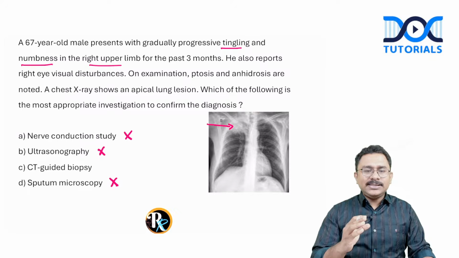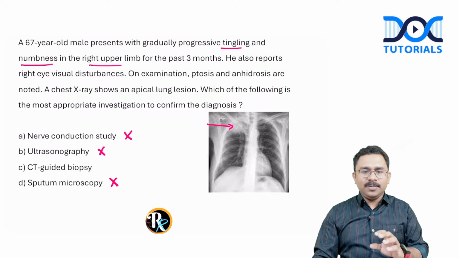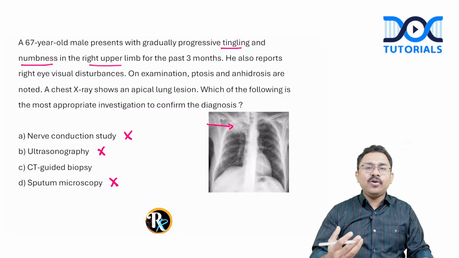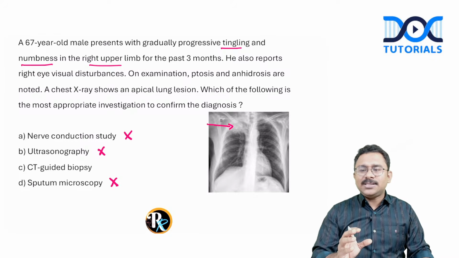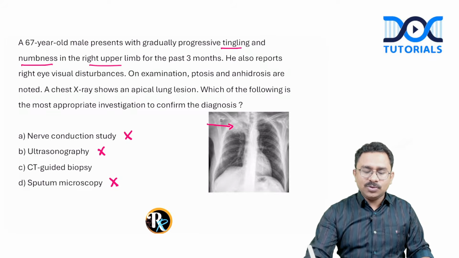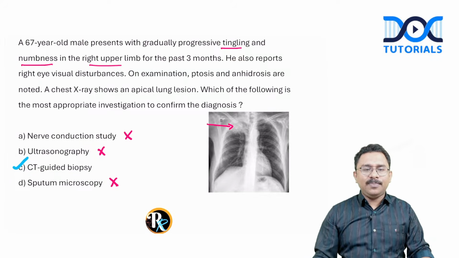Okay. And CT guided biopsy. This is correct, because you need to have a tissue diagnosis now. And for tissue diagnosis, you have to go for biopsy. But suppose the question was the investigation to identify the extent of the lesion or to stage the disease, then what would have been the answer? Suppose in the next exam they ask such a question, then the answer would have been MRI in case of Pancoast syndrome. So here, to make a tissue diagnosis, you will have to go for a CT guided biopsy. Answer C, CT guided biopsy.